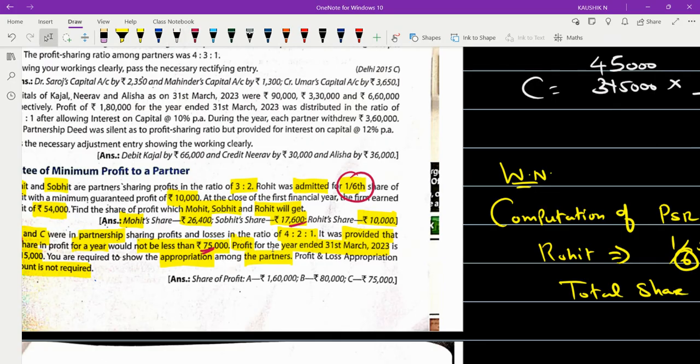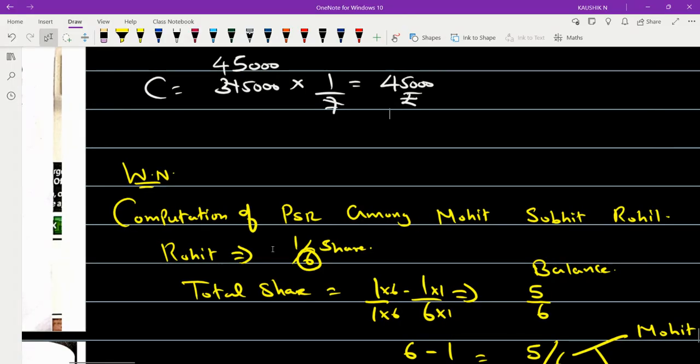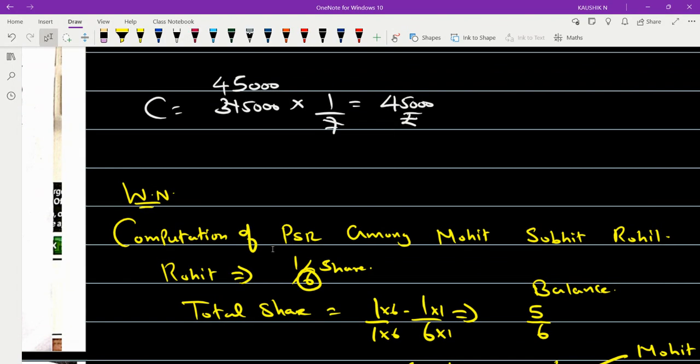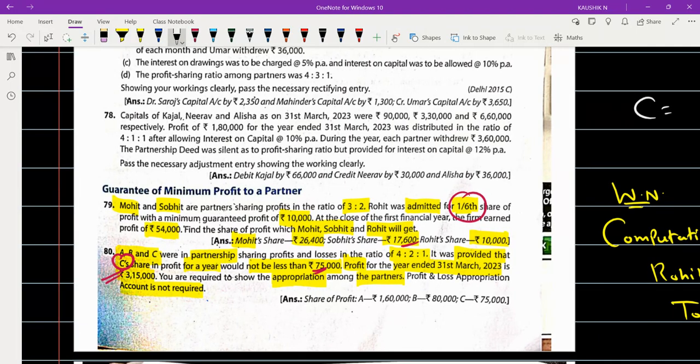Okay, so we are promised 75,000 for C, but actually how much is he getting? What is the shortage? This 30,000, now who has to bear it? A and B have to bear it. Now in what ratio are they going to bear it? Have they given any deficiency ratio in the question?